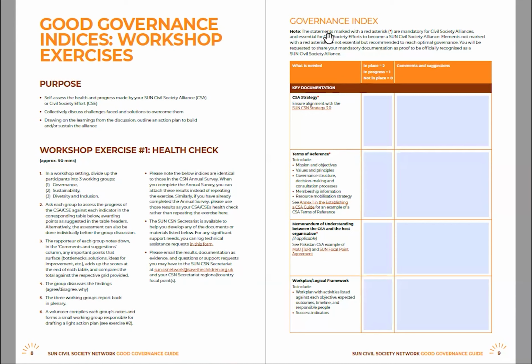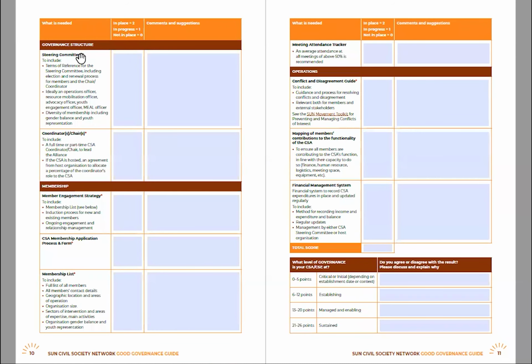To go through the first index, which is the Governance Index, the index is split into four sections. So we have key documentation here, as you can see. We have governance structure, which is here, membership, which is here, and operations, which is here.